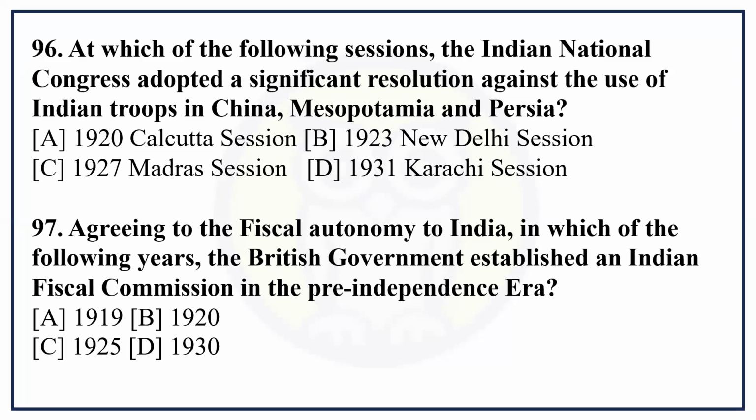At which one of the following sessions did the INC adopt a significant resolution against the use of Indian troops in China, Mesopotamia, and Persia? Its correct answer is the 1927 Madras session, agreeing to the fiscal autonomy to India. In which of the following years did the British government establish an Indian Fiscal Commission in the pre-independence era? Question 97.